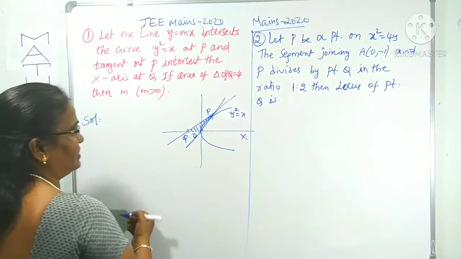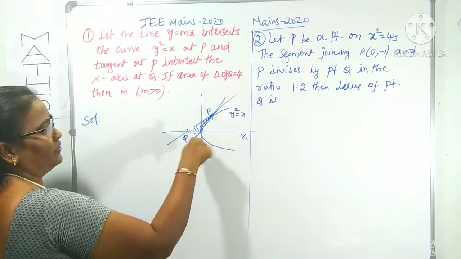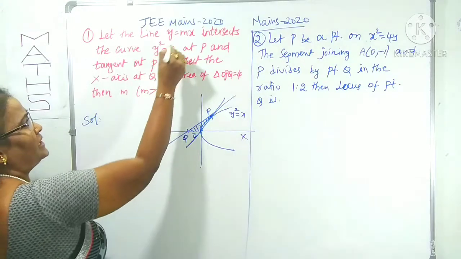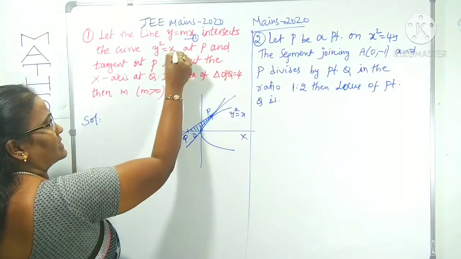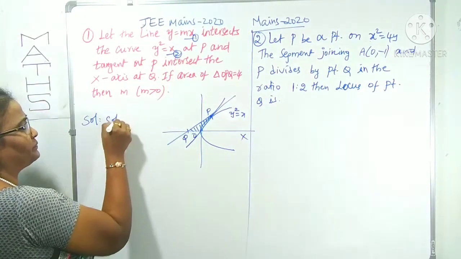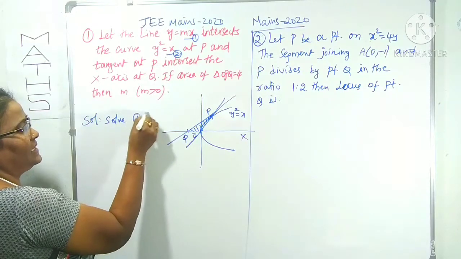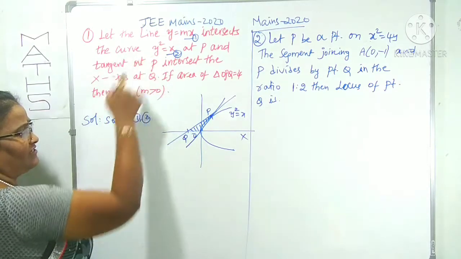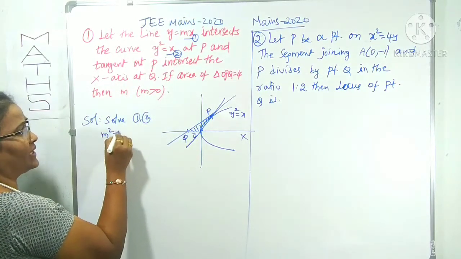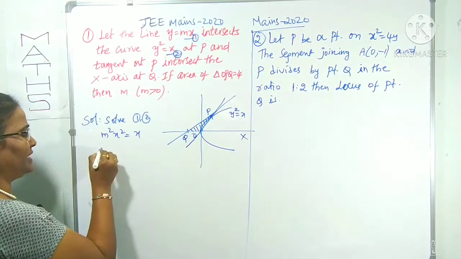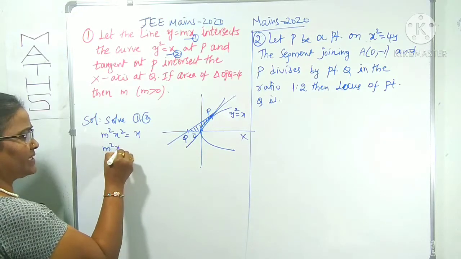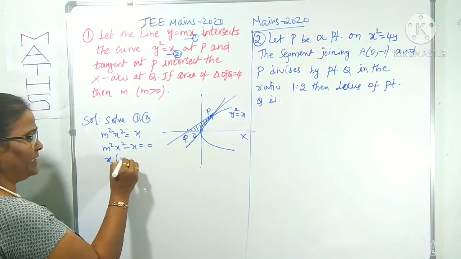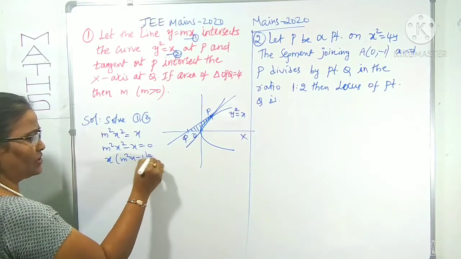So, a very simple question. First of all, we find the point P. For that, we solve equations 1 and 2. In place of y, take mx, so m²x² = x. Rewriting, m²x² − x = 0. Taking x common, x(m²x − 1) = 0.